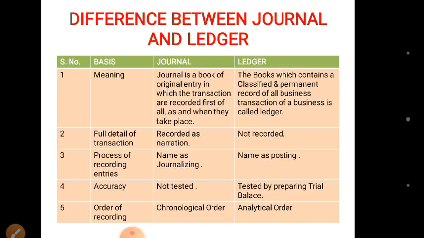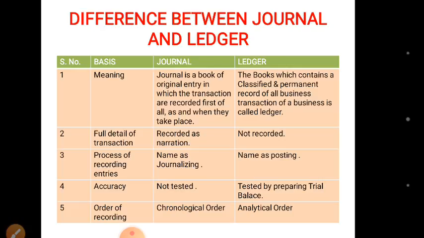Difference between journal and ledger. Meaning: journal is a book of original entry in which transactions are recorded first as and when they take place. Ledger: the books which contain a classified and permanent record of all business transactions of a business is called ledger.